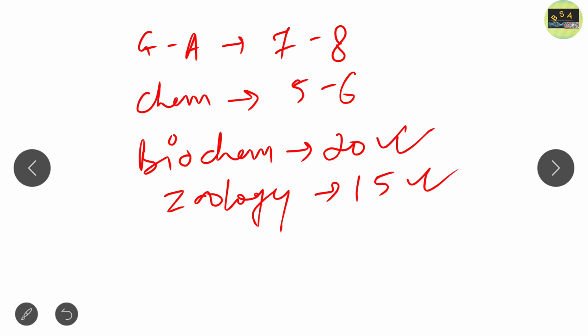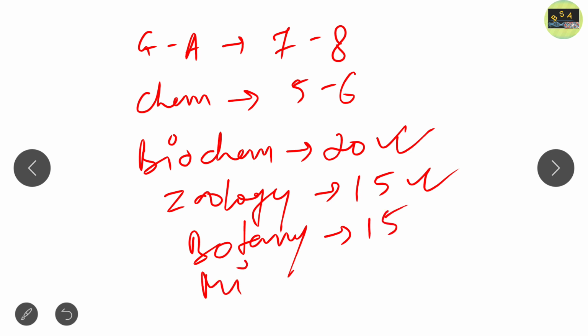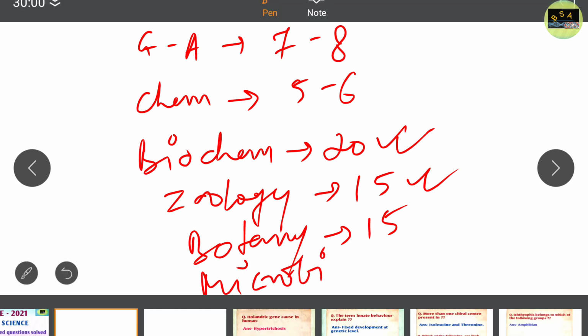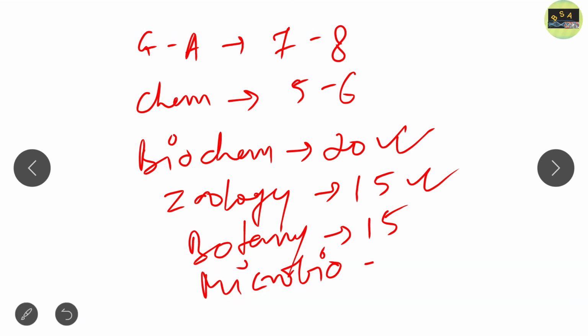The botany part is also, you can say, a tough one as compared to the previous year paper, but still you can score 15. And the microbiology part is also an easy one. You can easily score 18 and above in microbiology. So these are the analyses that I have done of this GATE life science question paper.